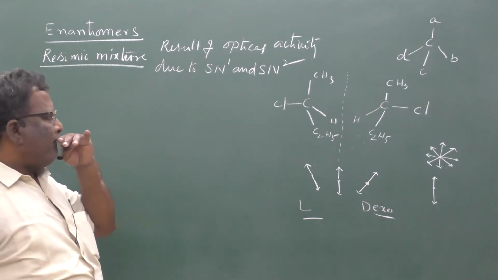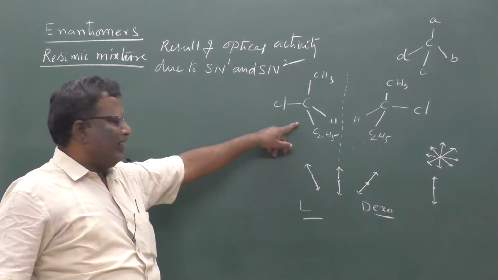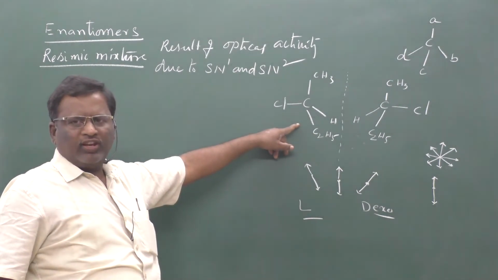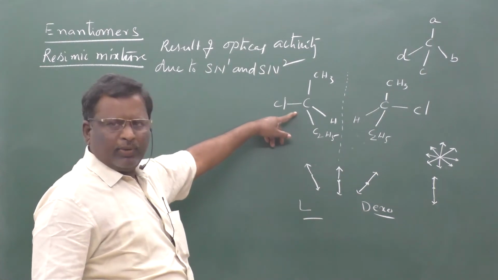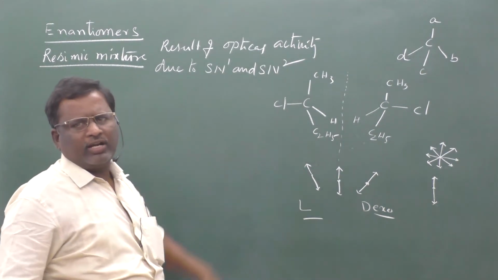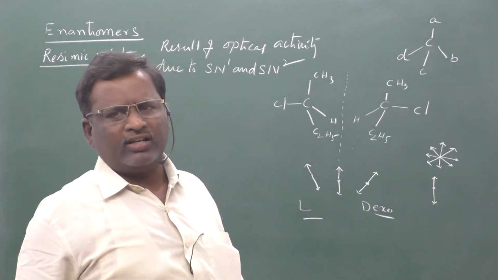So we know that this is an alkyl halide. It will undergo nucleophilic substitution reaction. Here it is a secondary carbon, so there is a possibility for the SN1 mechanism and the SN2 mechanism. There are chances for both mechanisms.